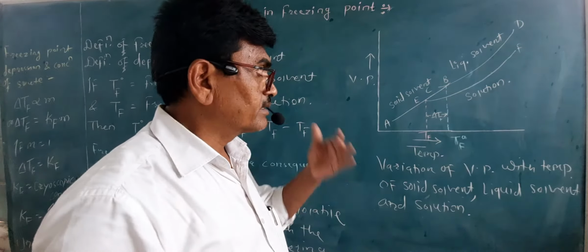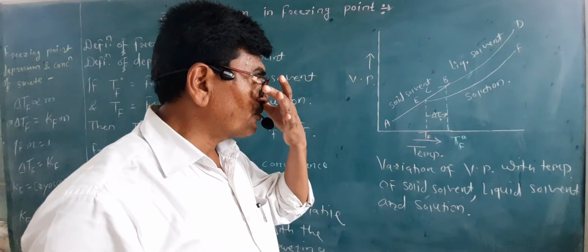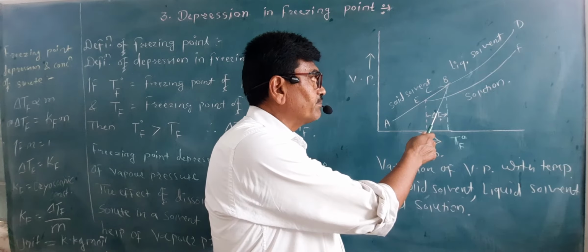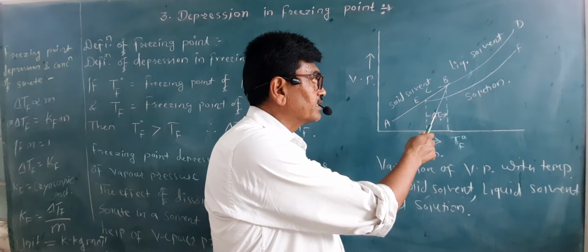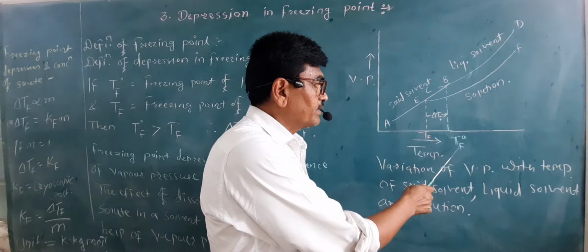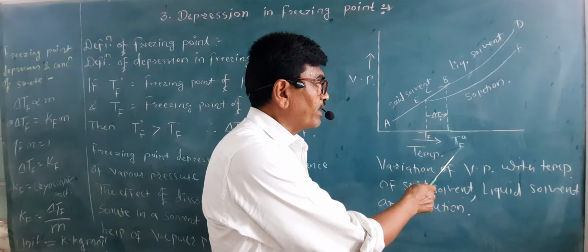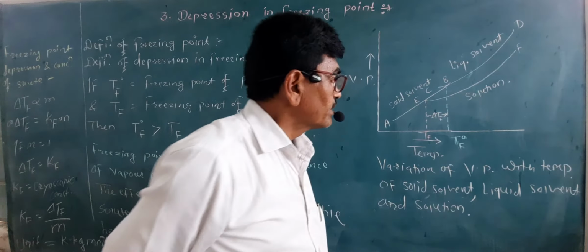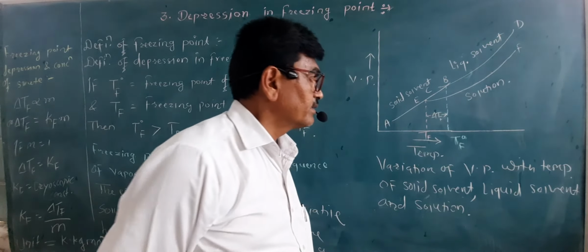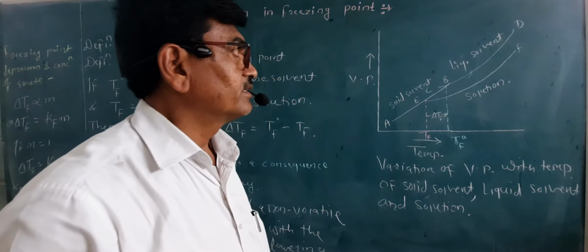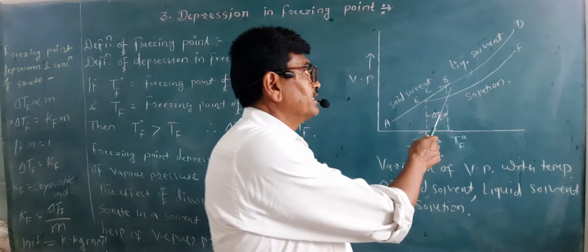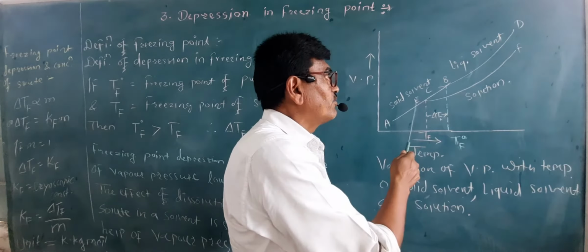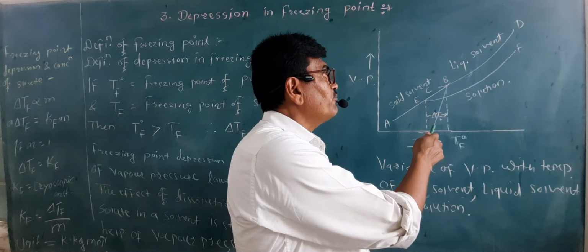So this temperature is considered the freezing point of the liquid. According to the definition, it is the temperature at which liquid and its solid form have the same vapor pressure.